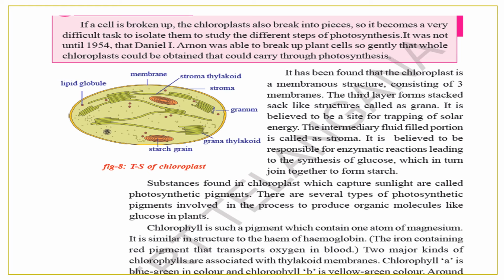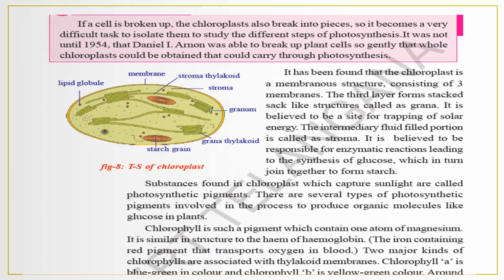Chlorophyll is such a pigment which contains one atom of magnesium. It is similar in structure to the heme of hemoglobin, the iron-containing red pigment that transports oxygen in blood. 2 kinds of chlorophylls are associated with the thylakoid membrane. Chlorophyll A is blue-green in color and chlorophyll B is yellow-green in color.